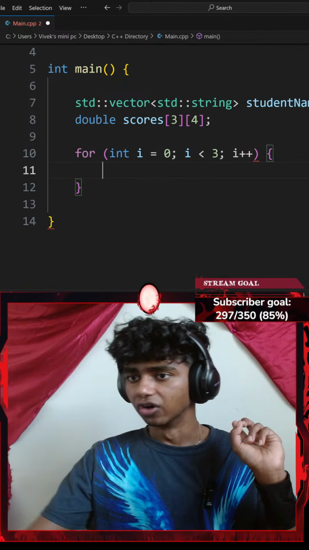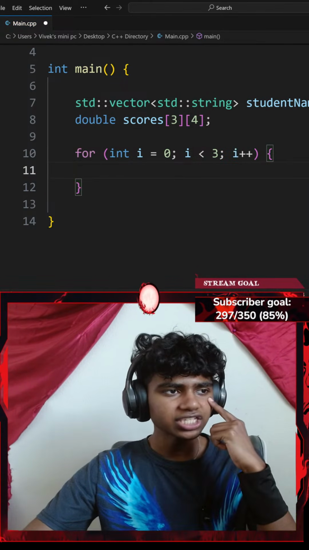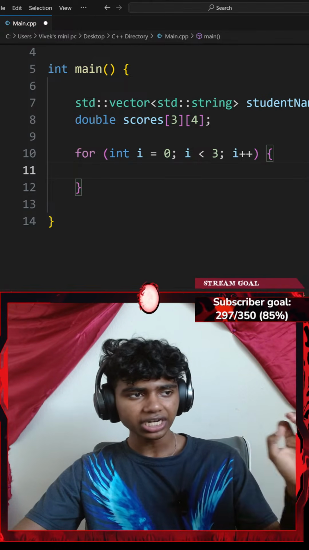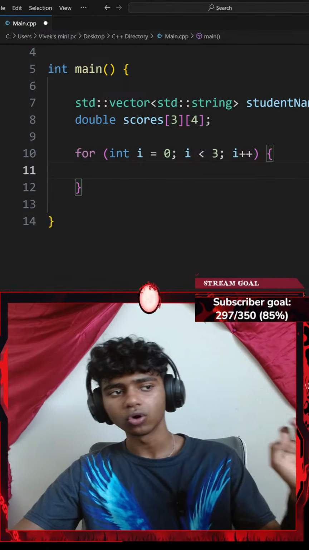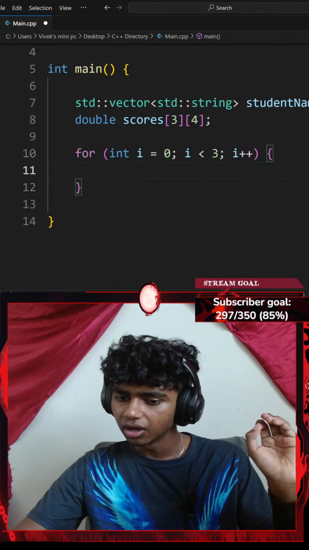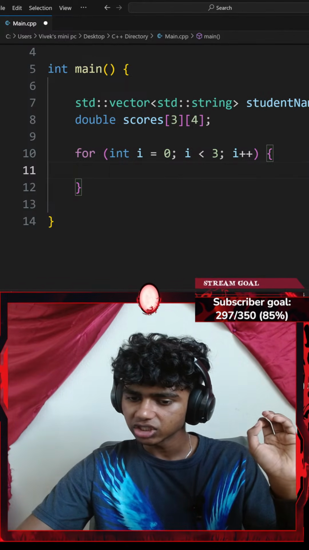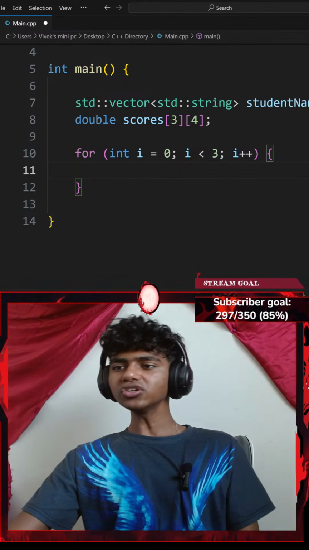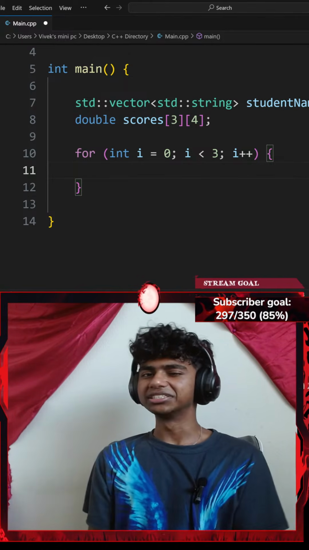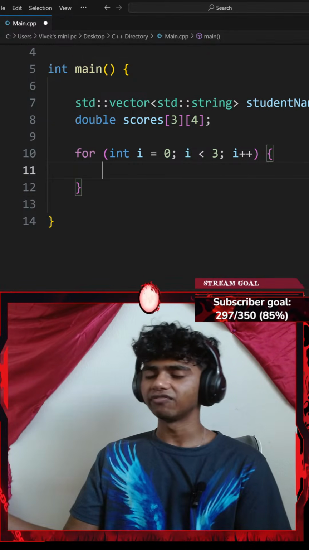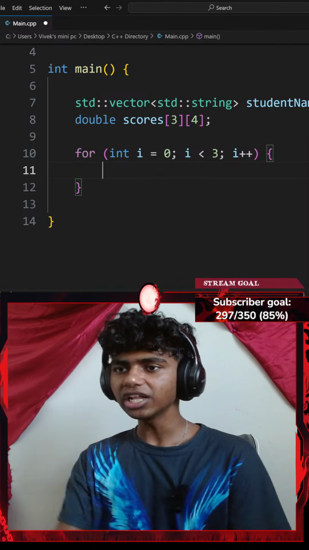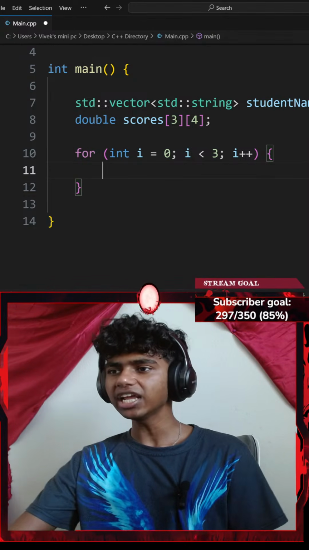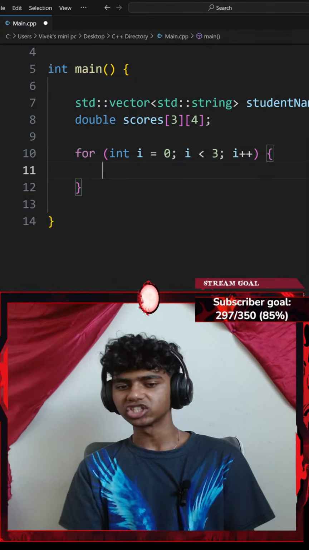That said, I'll go with a pair of curly braces and then ask the user to enter 3 student names, and ask the user to enter 4 scores for each name. Why not use scores as a vector? Honestly, I could use scores as a vector as well, but since it says it's an array plus vector mix question, I'm trying to learn the array plus vector mix. I did a lot of questions where I just use vectors.